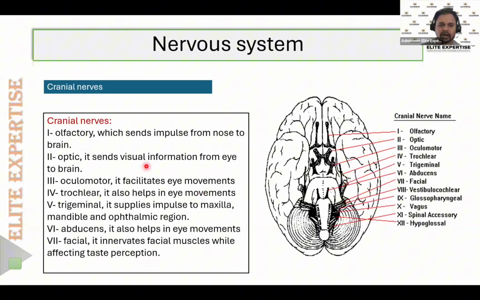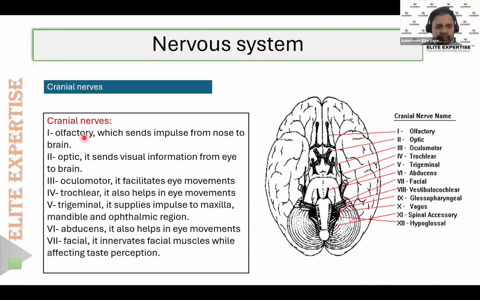So the first cranial nerve is the olfactory, for smell. It sends the impulses from the nose to the brain. The second one is the optic, with impulses from the eye to the brain. Then oculomotor is also for the eye, but it is mainly used for the movement of the eyes, and it also sends impulses from the eye to the brain. And trochlear also helps with eye movement, and it also sends impulses from the eye to the brain.